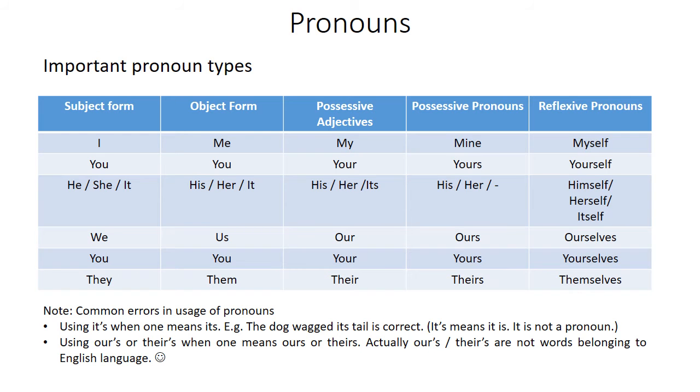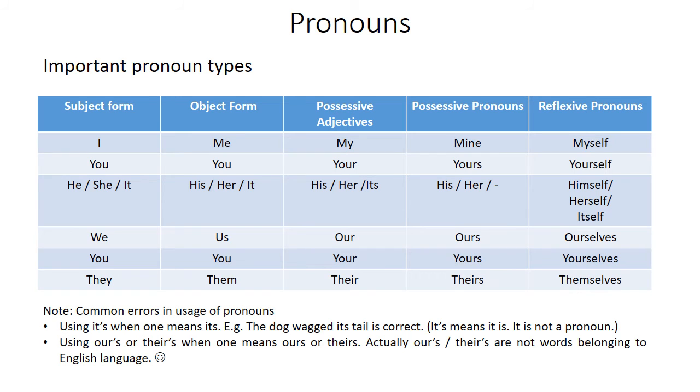Now we are covering important pronoun types as below. Subject form and object form are the most important pronoun types for us, especially from questions points of view. So we'll take singular first person, singular second person, singular third person, then plural first person, plural second person, and plural third person. I, subject form, object form is me, possessive adjective form, my book kind of thing. My possessive pronoun is this book is mine, for example. Reflexive pronoun is I bought a book for myself.